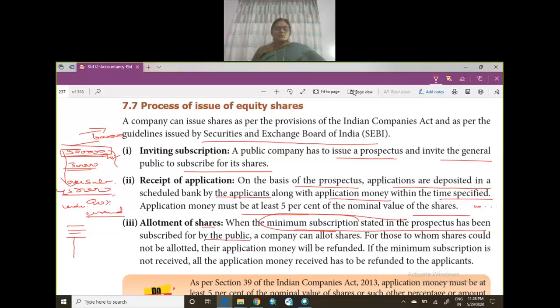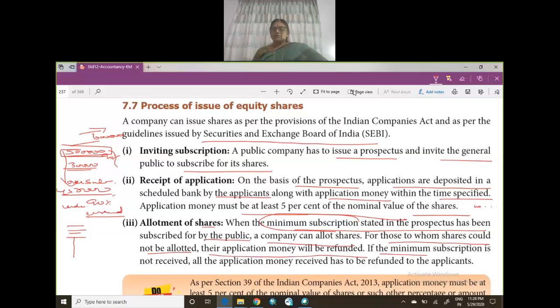Next, they have applied for it and paid the application money, and then when you can allot shares, I said you should have a minimum subscription. Only then you can allot the shares. For those whom the shares are not allotted, the application money will be refunded.